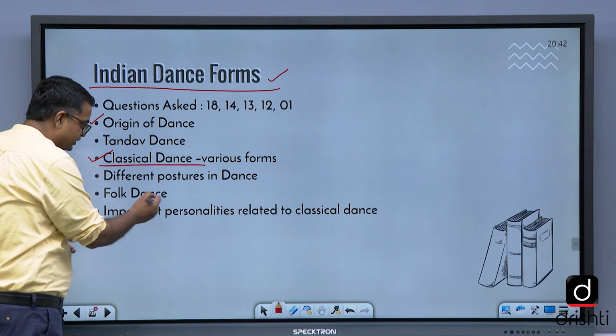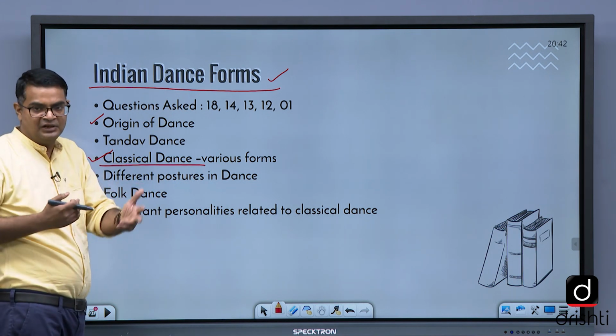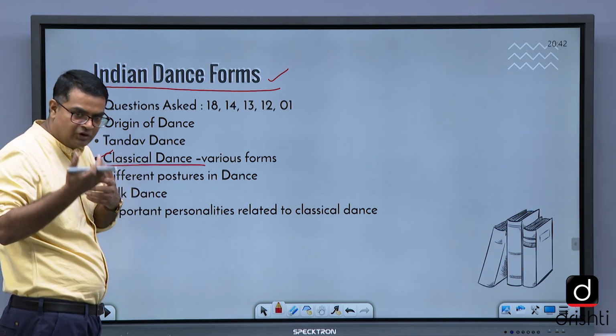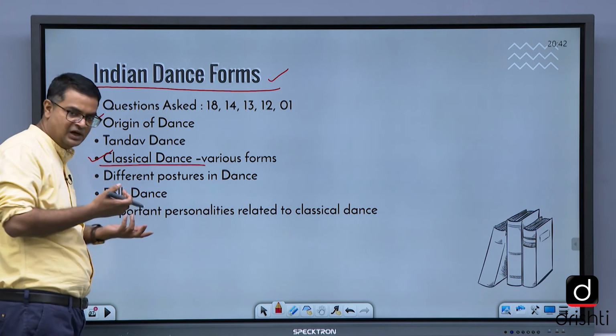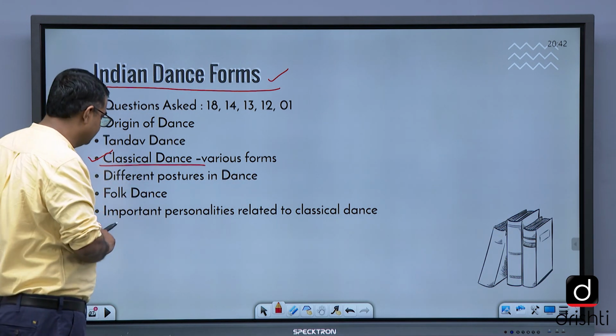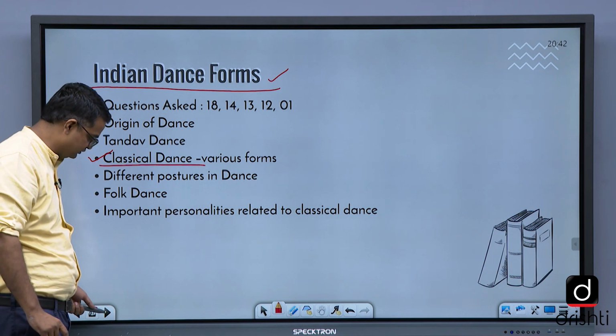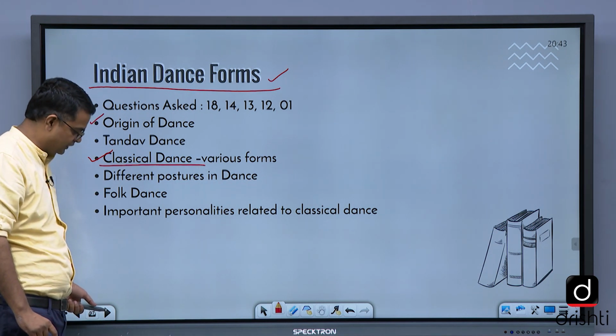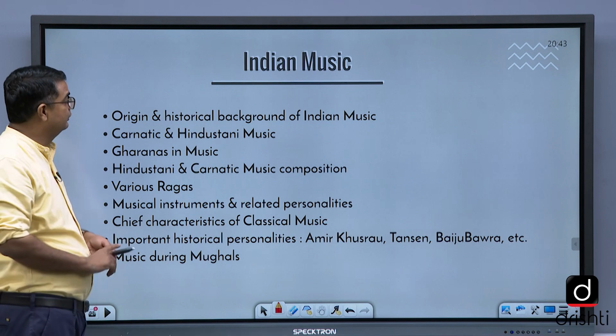Folk dance, what is the difference between folk dance and classical dance, what are the important folk dances, what are the important classical dances, the personalities associated with the classical dance, these are things that you need to focus on. Take a look at the another slide.